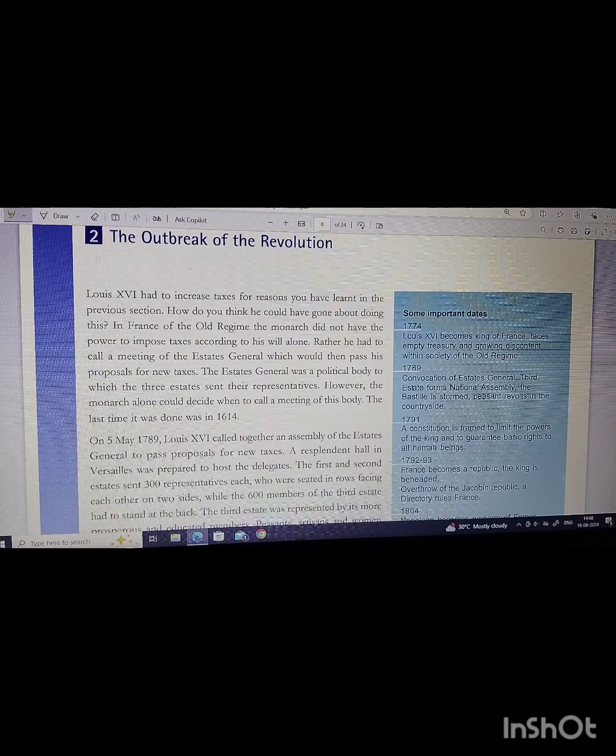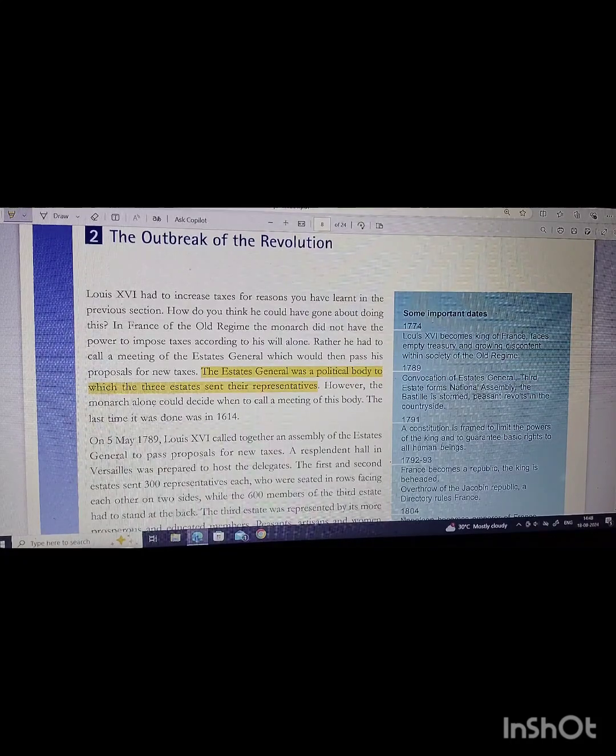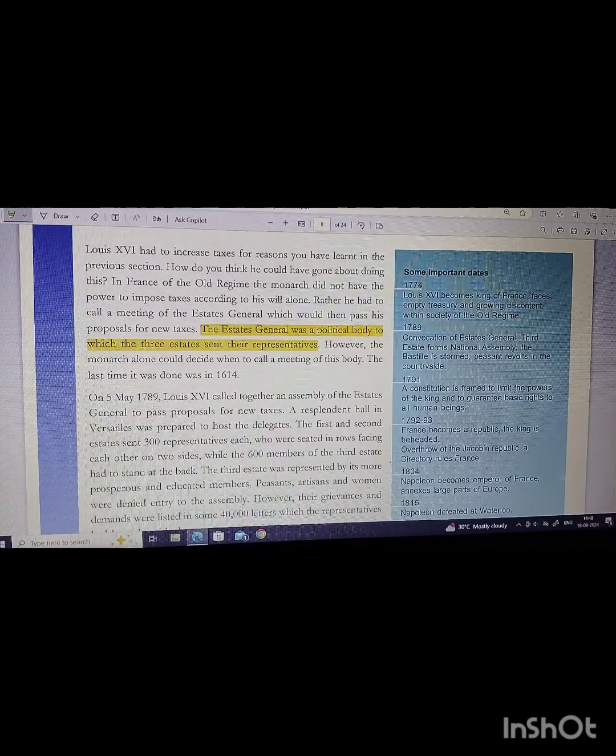proposals for new taxes. The Estates General is a political body to which the three estates sent their representatives. You should remember this. However, the monarch alone could decide when to call a meeting. It is up to the monarch when he will call the meeting, and this was last done in 1614.